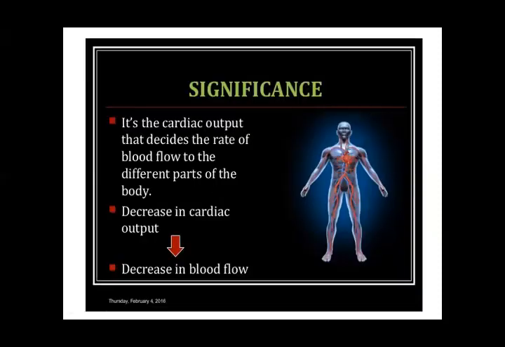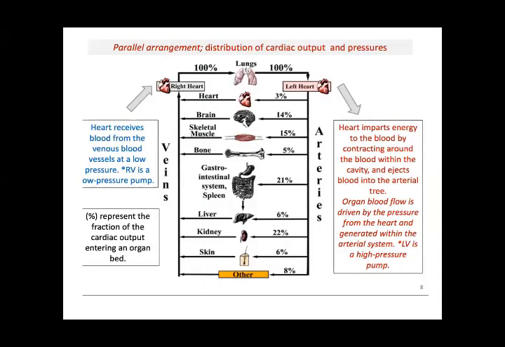This is the significance of cardiac output: to provide blood to different areas of the body, because it carries nutrition and oxygen with it. This is the distribution of cardiac output, and the maximum amount is provided to the kidneys, 22%. Other areas 8%, skin 6%, liver 6%, GIT 21%, bones 5%, muscle 15%, brain 14%, heart itself 3%, which is a very small amount, and lungs 100%, because the lung has dual supply.